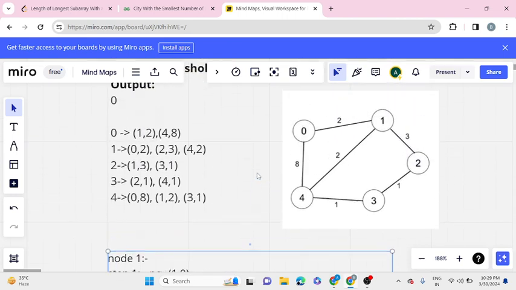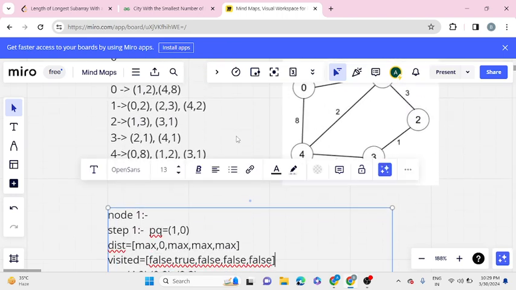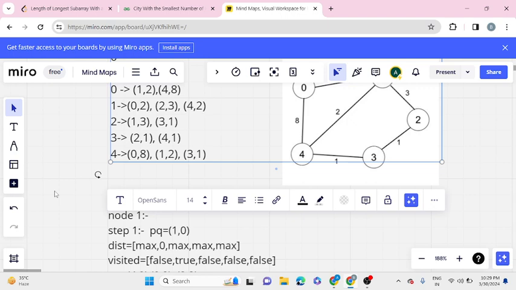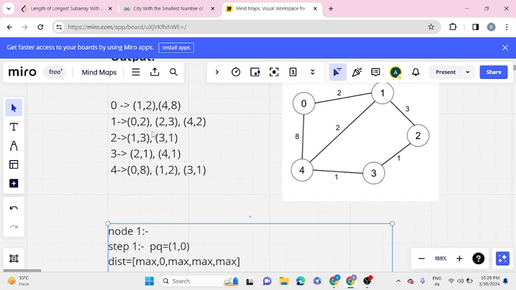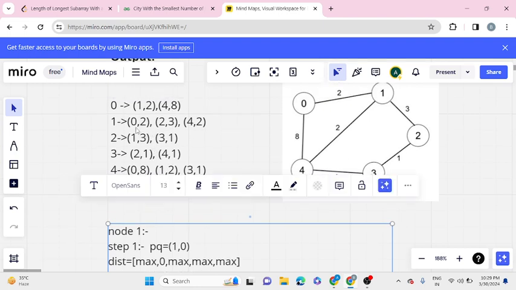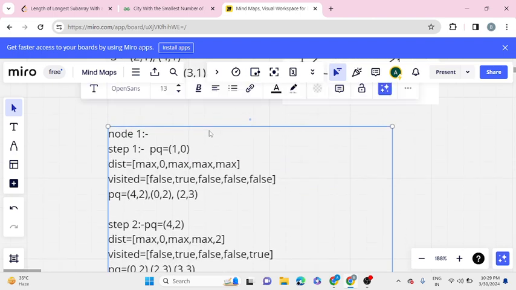Now, first we will iterate over all the one neighbors. As you can see in this linked list, one's neighbors are 0, 2, and 4. Before storing into the priority queue, we will check if any of the distances are lesser than or equal to the threshold value.